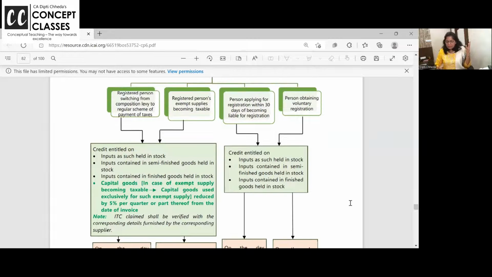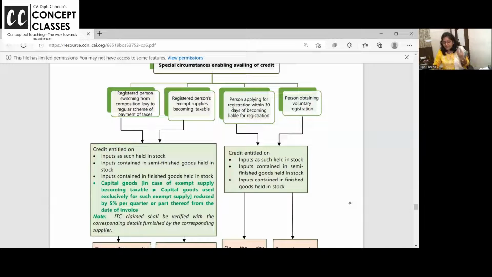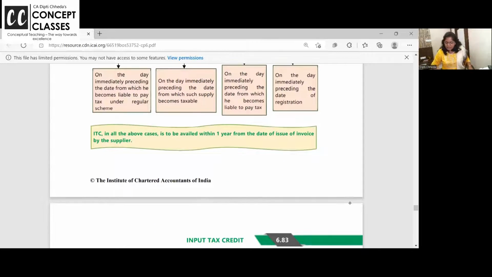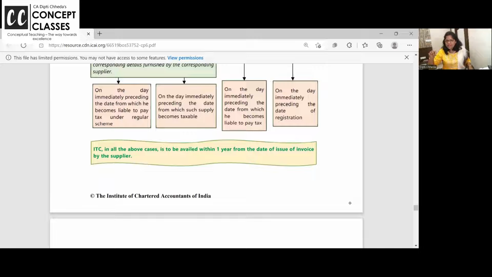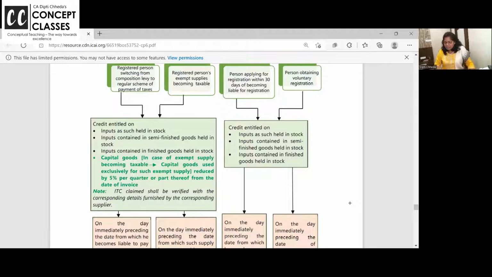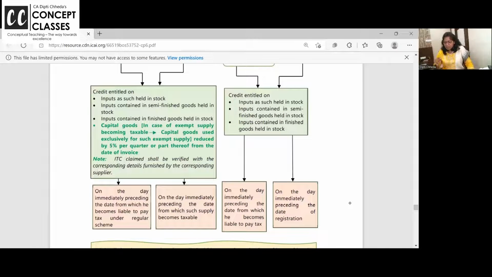But composition to regular, exempt to regular, you are taking on input, semi-finished goods, finished goods, and capital goods, minus 5% per quarter. But when you are going for voluntary registration or compulsory registration, you will not shift. ठीक है? You will not get the capital goods पे credit. अभी तक आप registered नहीं थे, now you are liable to register. The day you become liable to register, you can take credit, not the day you receive registration. But here you can take credit of the stock, work in progress, finished goods.